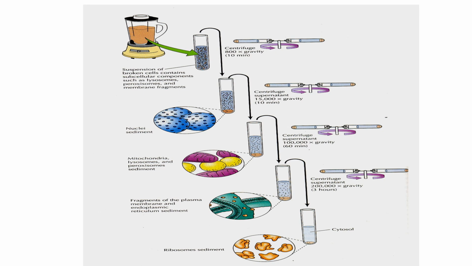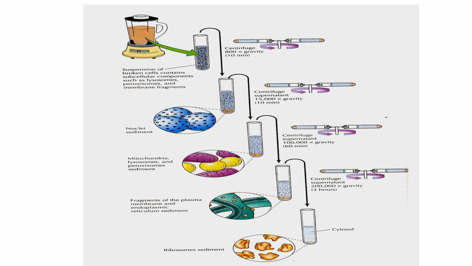This suspension is centrifuged for 10 minutes at 800 g, followed by centrifugation of the supernatant at 15,000 g for 10 minutes. In this way, we can separate the nuclear sediments lying at the bottom.